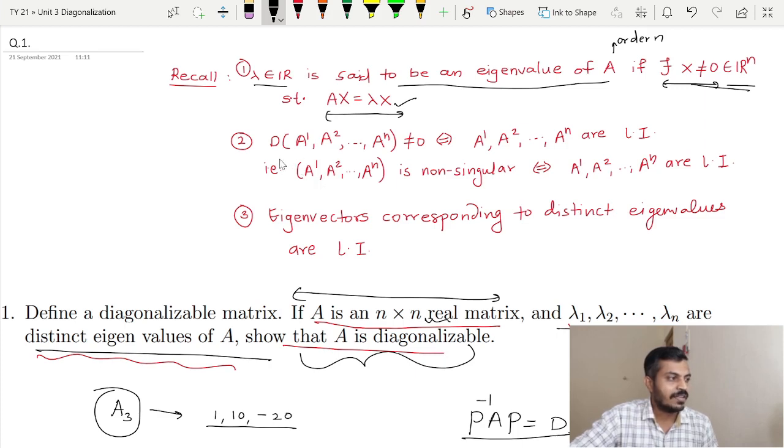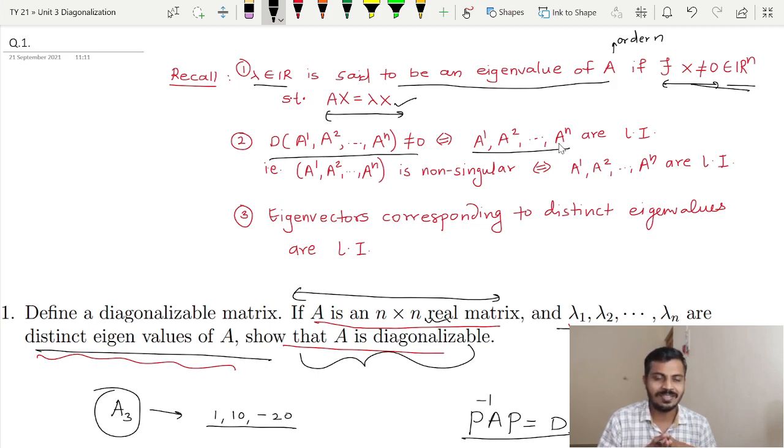Next, the second note says that the determinant of a matrix is non-zero if and only if the columns of that matrix are linearly independent, and in fact the contrapositive of this result is also true.